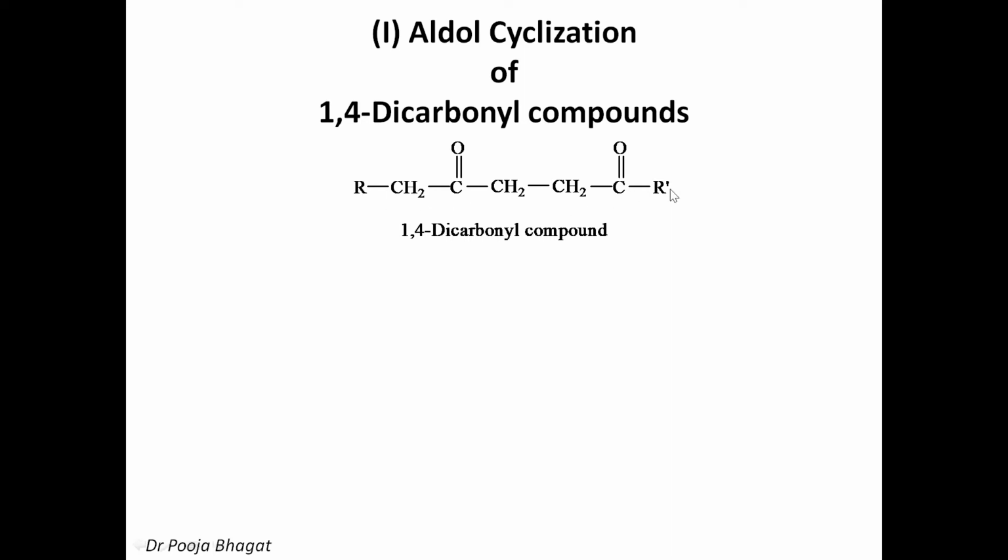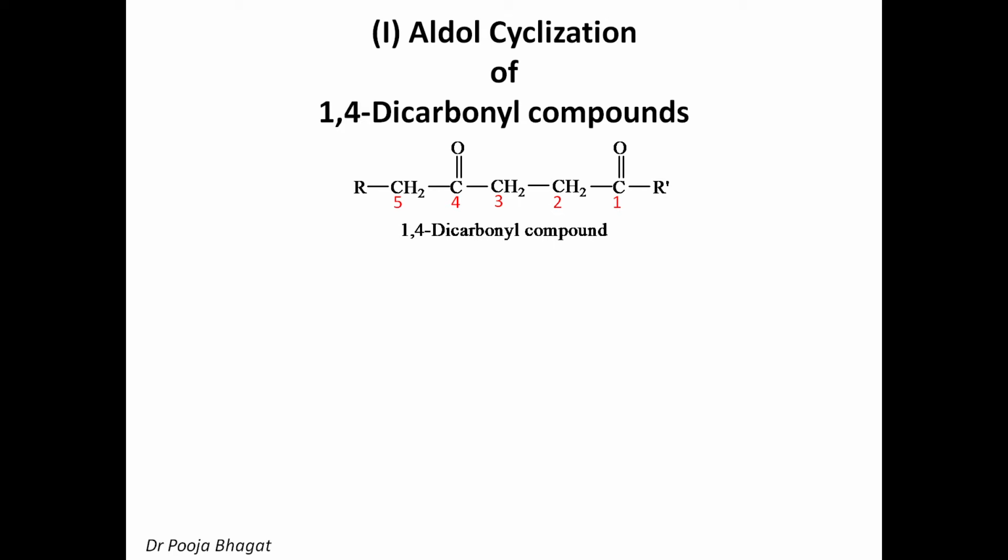And here I have taken R and R dash. So you are free to write R as H or methyl or ethyl. So it is a general formula for 1,4-dicarbonyl compounds. So first number it: 1, 2, 3, 4, 5. Now when you treat it with the base, what will happen?